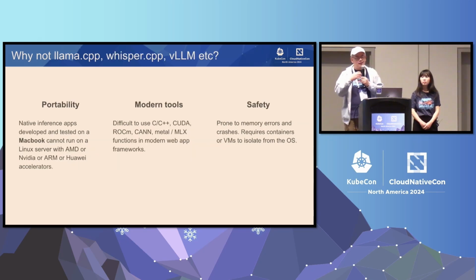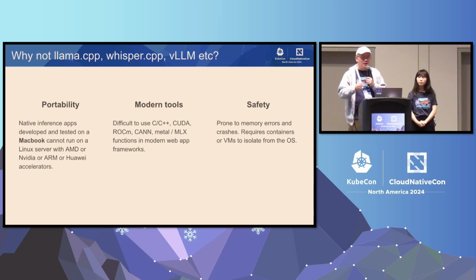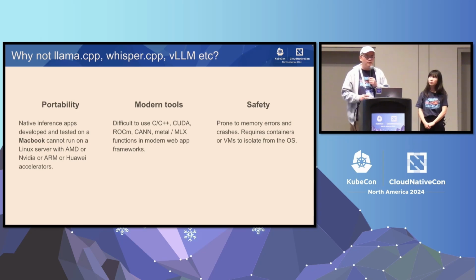So now we say Python is too heavy, Ollama may be too heavy. So why don't we just go straight to the most lightweight solutions? Why don't we just go to C++? Like we have seen, there's llama.cpp, whisper.cpp, torch.cpp, vLLM, and a variety of different C++-based solutions where you can run your large language model, right? But as I mentioned earlier, that's why we did the first demo twice: portability is a really huge problem for C++, especially when GPU is involved.